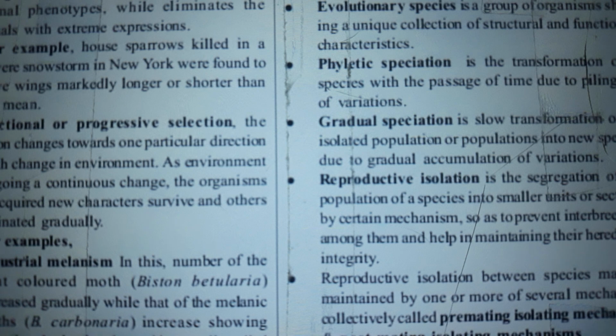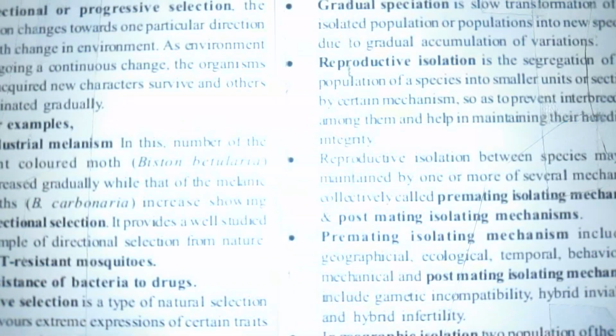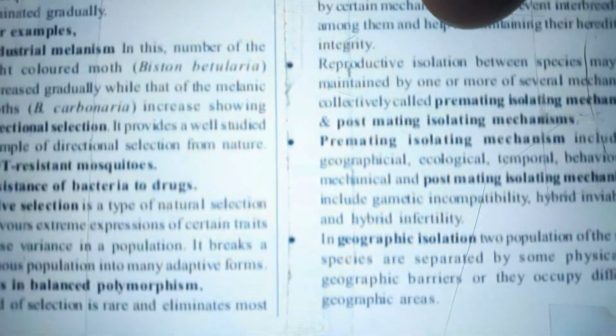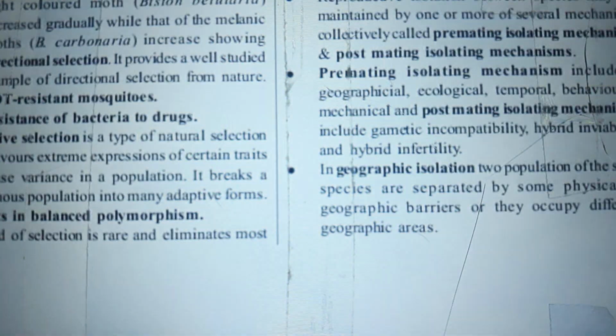Phyletic speciation is a transformation of a species with the passage of time due to piling up of variations. Gradual speciation is a slow transformation of an isolated population or populations into new species due to gradual accumulation of variations. Reproductive isolation is the segregation of the population of a species into smaller units or sections by certain mechanisms so as to prevent interbreeding among them and help in maintaining their heredity and integrity.